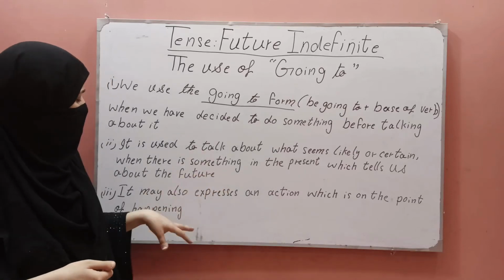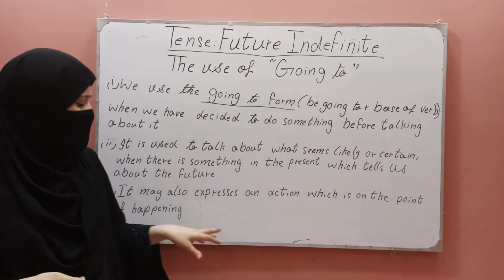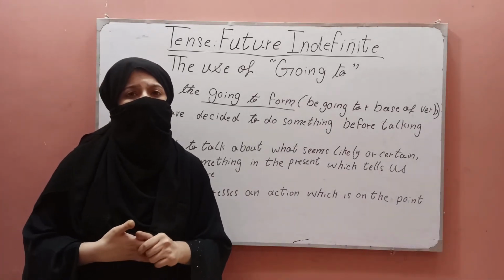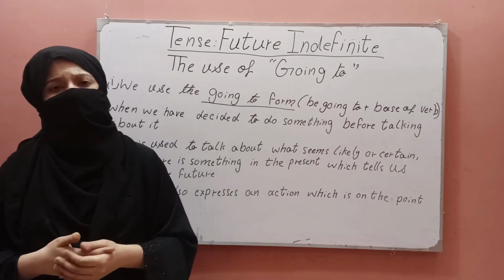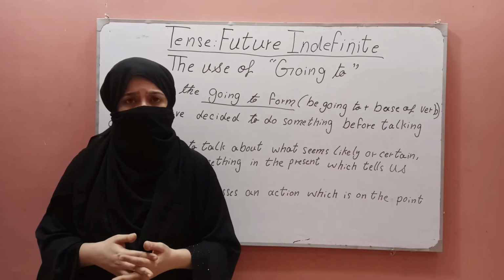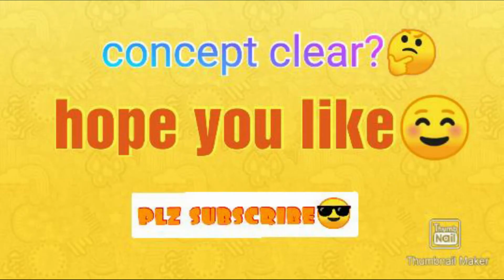Another use of going to is that it may also express an action which is on the point of happening. For example, look, the cracker is going to explode. And the other example is, let's get out of the rain, it is going to leave.